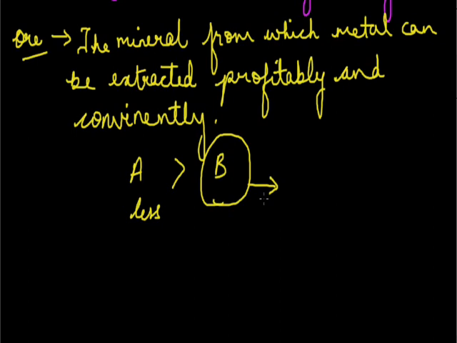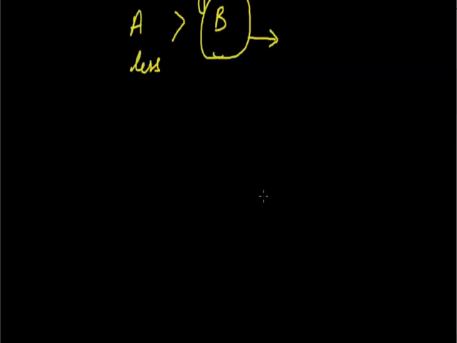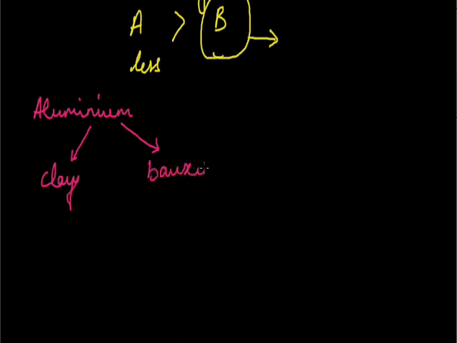Then we can understand the difference by a simple example, taking the metal aluminium. Aluminium is the most abundant metal in the earth's crust. It is present in the form of clay, bauxite, or other types of minerals.